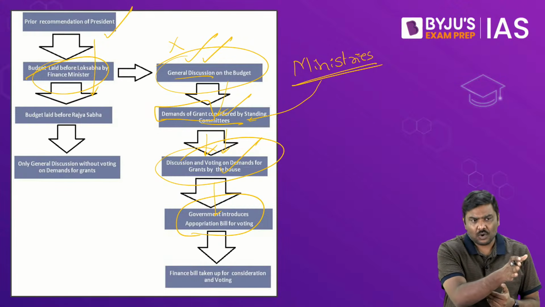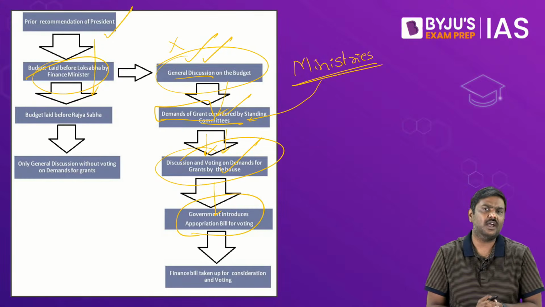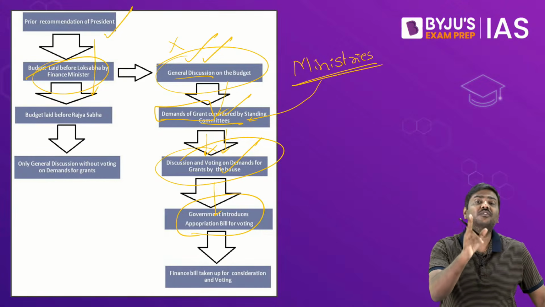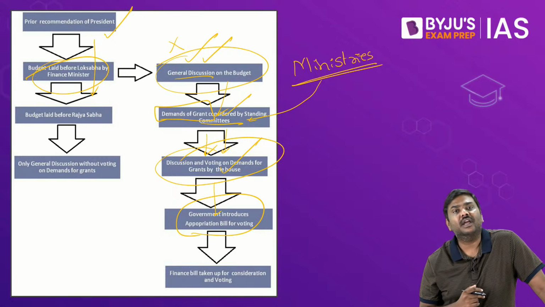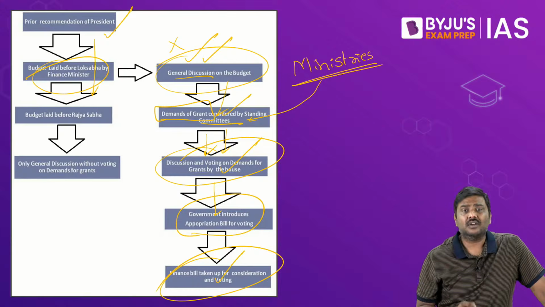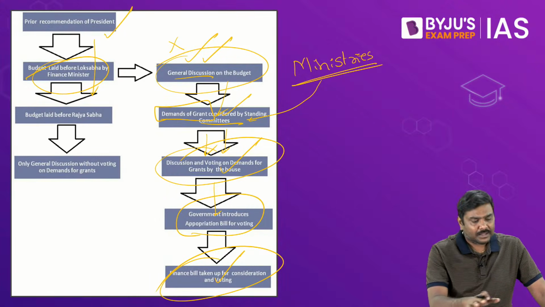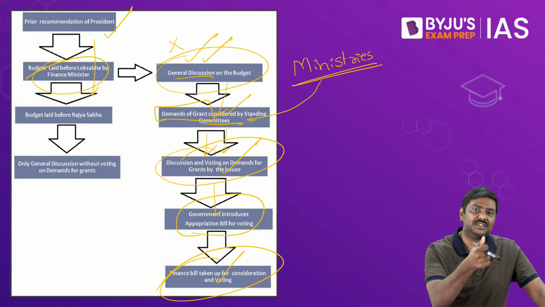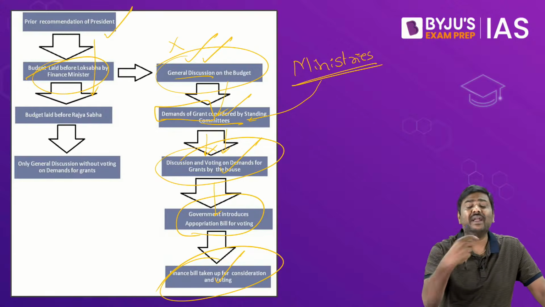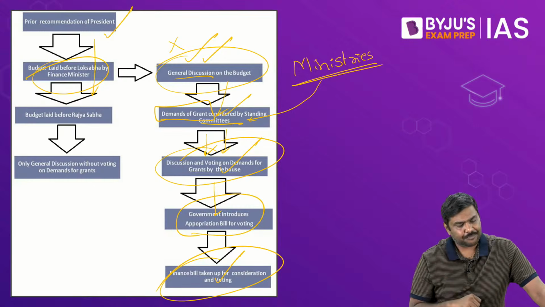It will be passed by the Lok Sabha, sent to Rajya Sabha, then passed from Rajya Sabha, sent to President of India, who shall give the assent. Now the government of India is free to withdraw the funds from the Consolidated Fund of India. And after this is done, the finance bill will be taken up for detailed discussion as well as voting. This is generally how the budget documents are prepared and passed, and now the government has money to spend and achieve the objectives, or let's say the targets that they have set up.